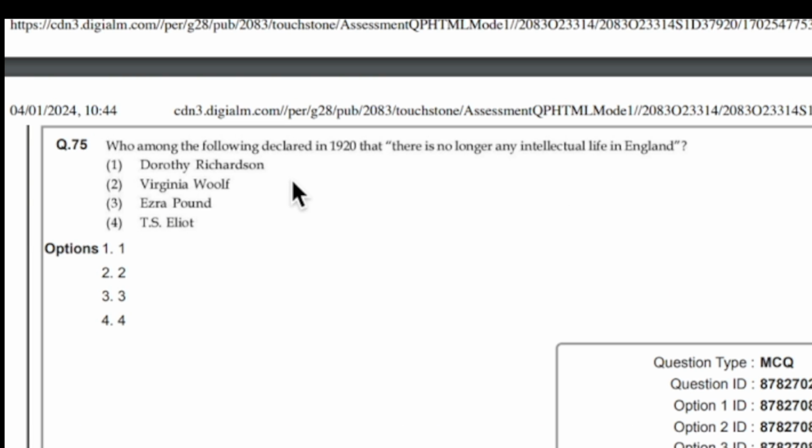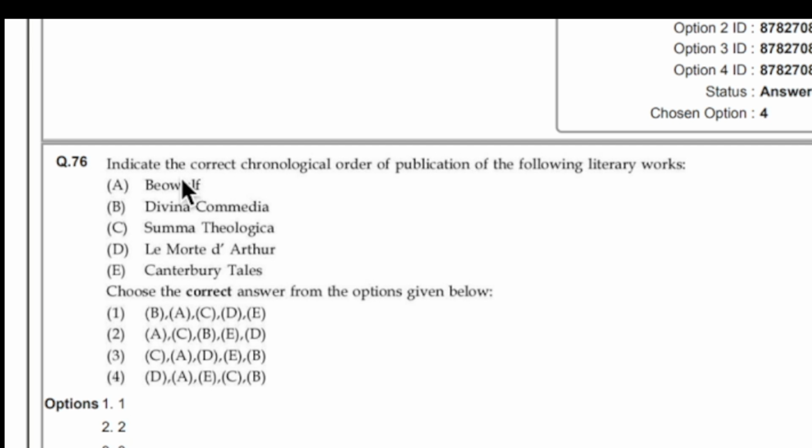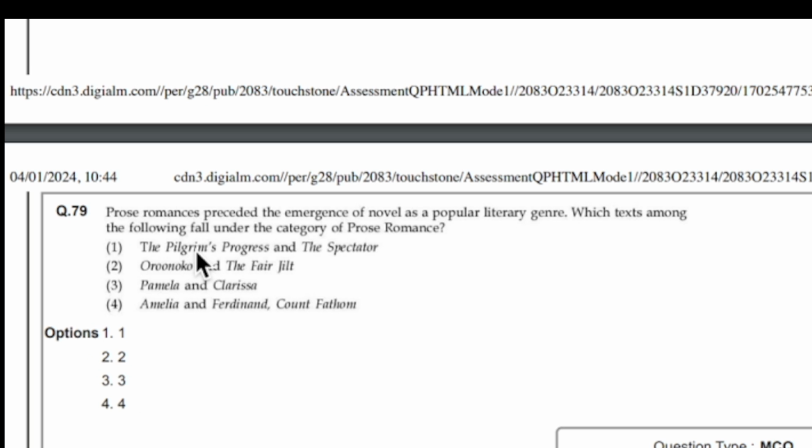Then we have this question: Anglo-Saxon literature, Beowulf summary, and then Le Morte d'Arthur summary, Canterbury Tales summary. The remaining 2 works you can skip. Let's move on to the next one, Pilgrim's Progress. You have to study this in detail.